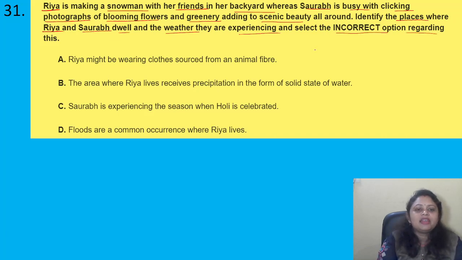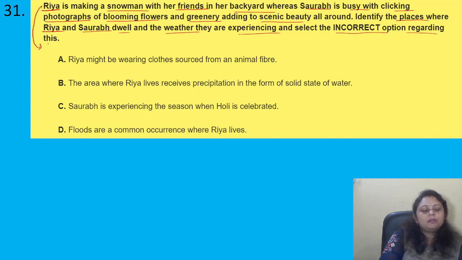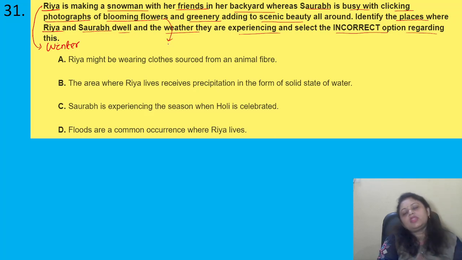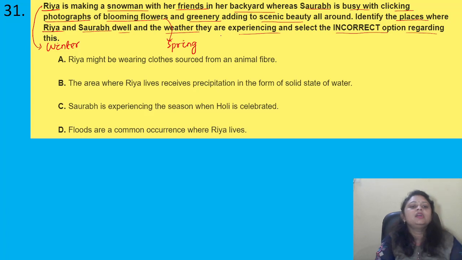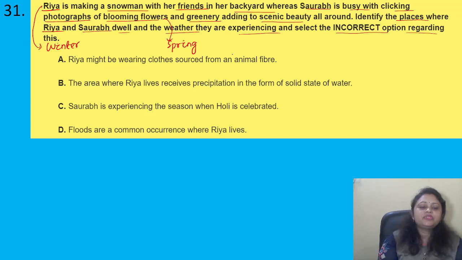So Ria is making a snowman, right? So Ria must be in a place where winter season is there. Okay, and Saurabh is busy in clicking photographs with blooming flowers and greenery. So Saurabh is experiencing a very cool weather like spring season.